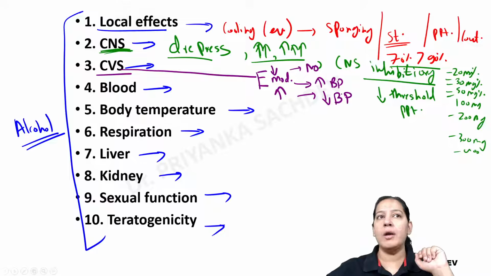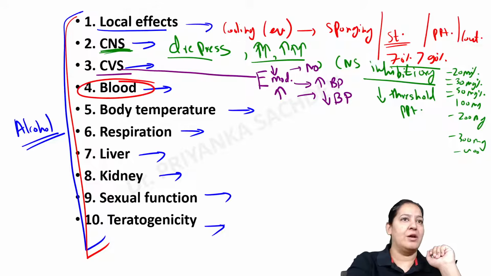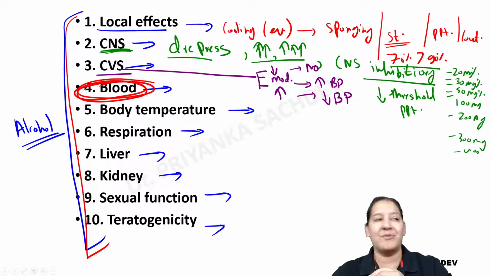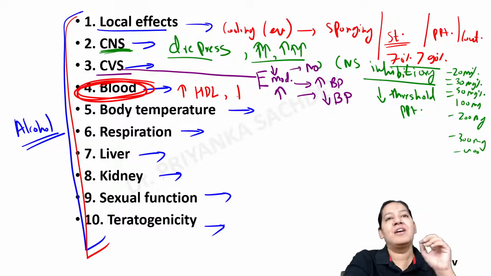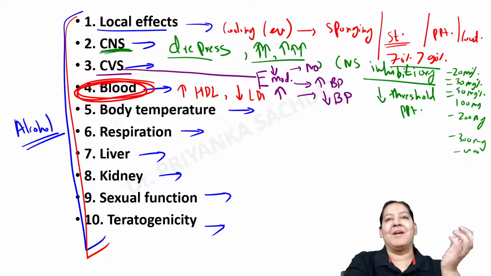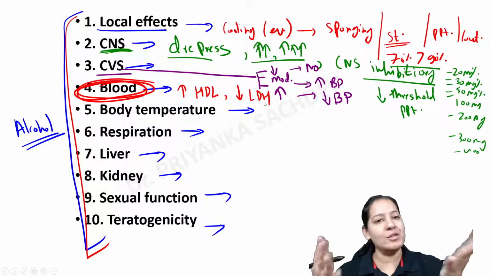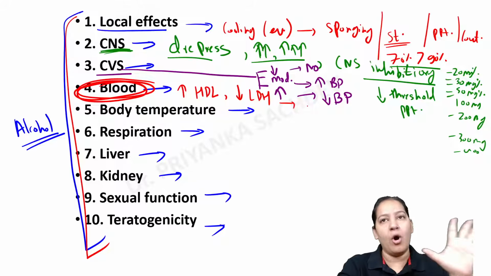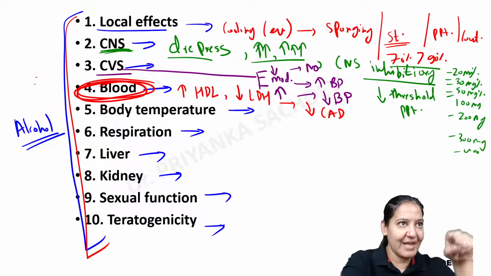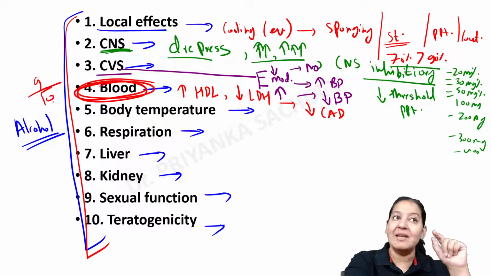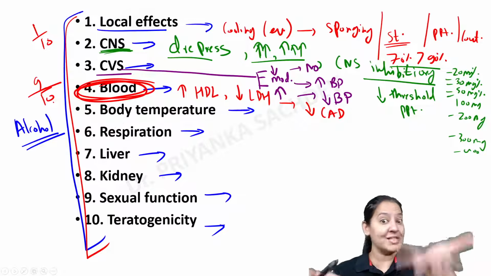What is the action on blood? Who will tell me? Among the 10 actions, only one good action is on the blood lipid profile. It increases the good cholesterol, HDL, in the blood, and it decreases the bad cholesterol, LDL, in the blood. So it is increasing the good, protective cholesterol and decreasing the bad cholesterol. Overall, it is decreasing the risk of coronary artery disease. I know this is a good thing, but the rest 9 things are bad. So out of the 10, 9 things are bad, only one thing is good. So in the risk benefit ratio, the risk is more, the benefit is less.